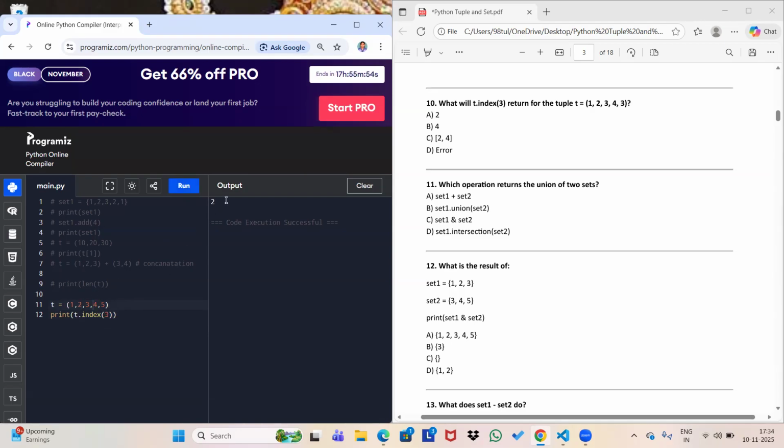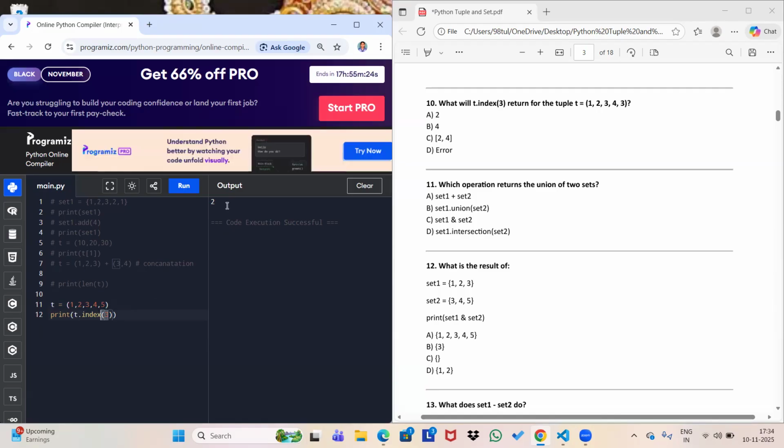With index 3, it's returning 2. Why? t.index(3): 0, 1, 2, 3. So it should return the element at position 3. Oh, sorry, my mistake. It gives the index at which the element 3 is present. As you can see, 1 is at 0, 2 is at 1, and 3 is at 2. So it is giving you 2. The index number would be 2 for the element 3.